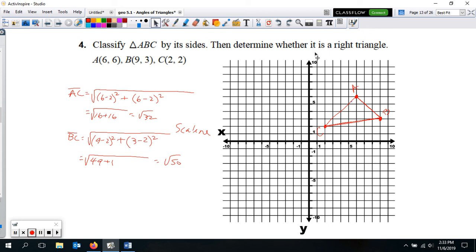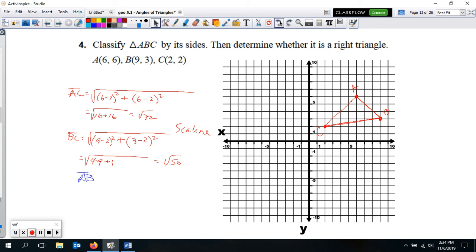And then it wants us to determine whether this is a right triangle. So now we need to figure out, okay, obviously this corner here is definitely acute. This one looks pretty acute over here at B, but it's A that I would probably check to see, is this a right angle here on A? So I want to find the slope of AC and find the slope of AB. Those are the two slopes I want to look for.